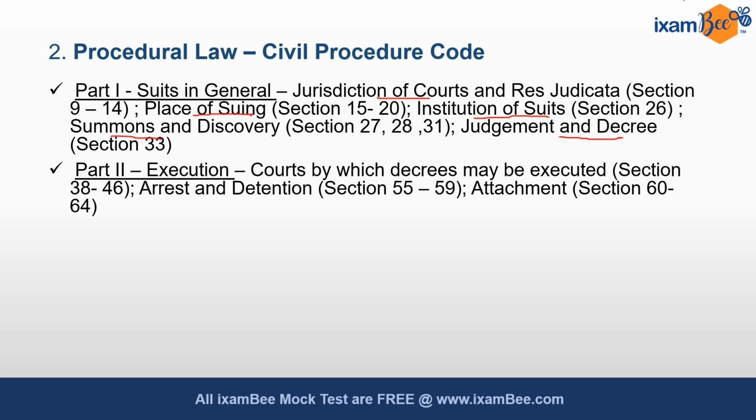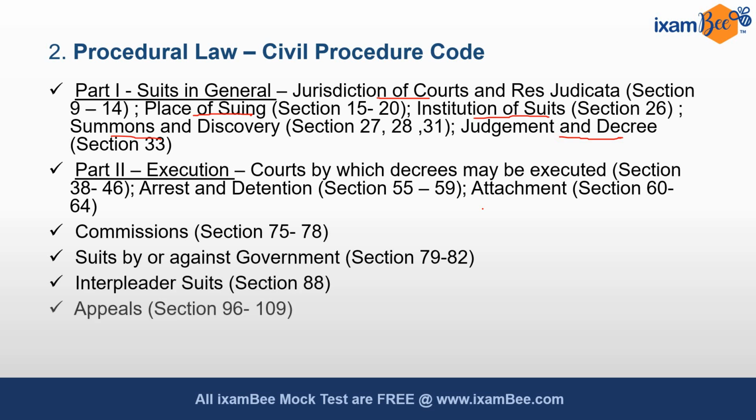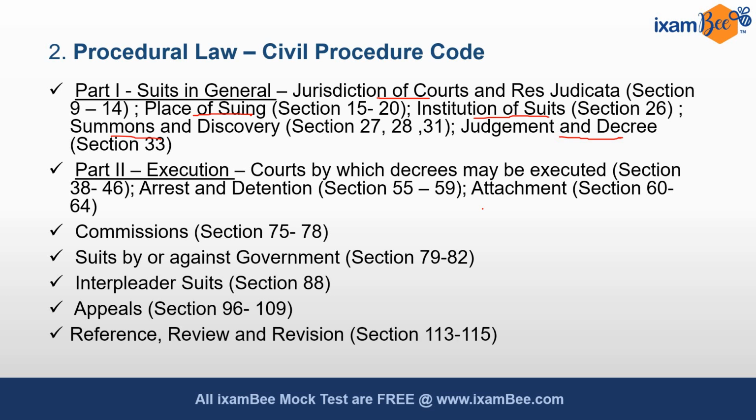Then there is arrest and detention, section 55 to 59, attachment, section 60 to 64. The third topic is commissions which is very important, section 75 to 78, suits by or against the government, section 79 to 82, interpleader suits 88, appeals section 96 to 109. Then there is reference, review and revision, section 113 to 115.